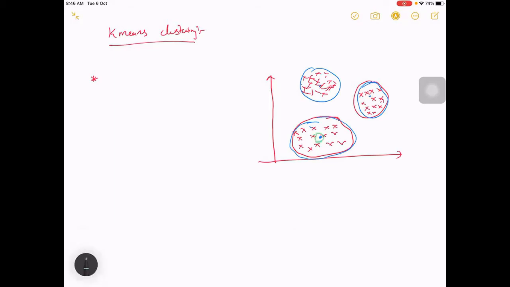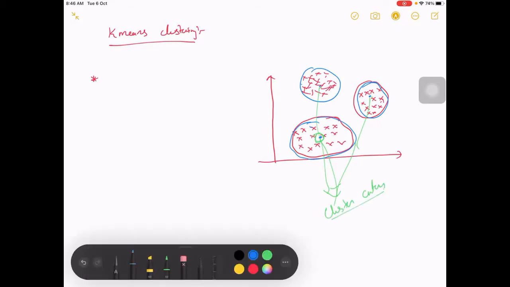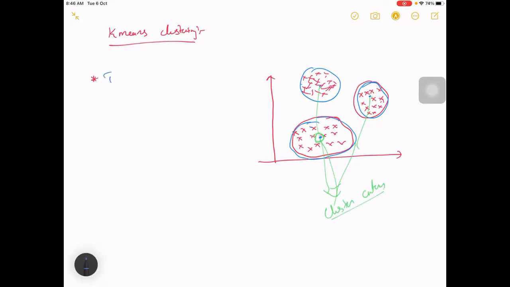These points are the cluster centers. Initially, we take random cluster centers. We can also take 0, 0, but we need a few examples, right?